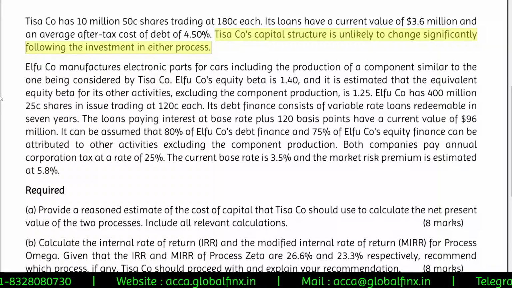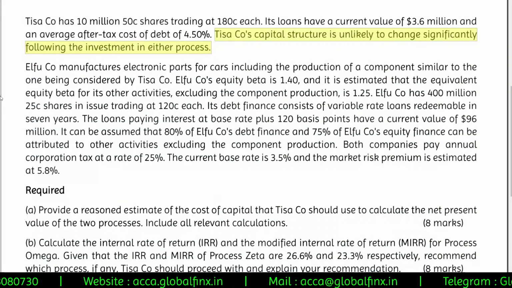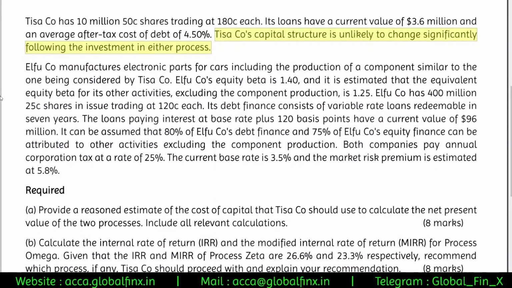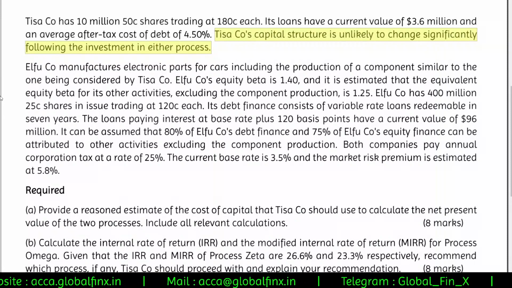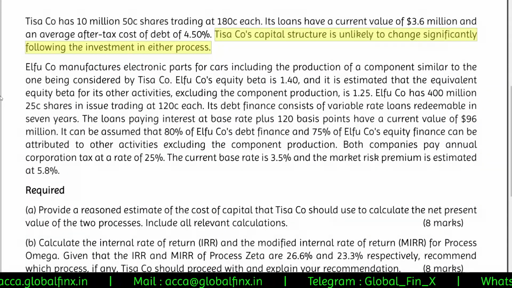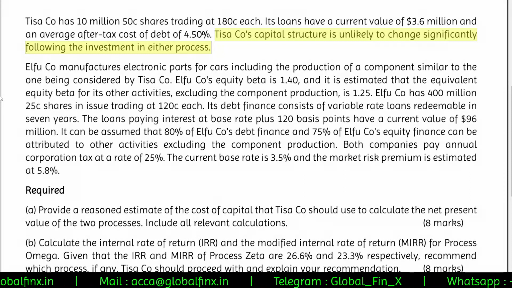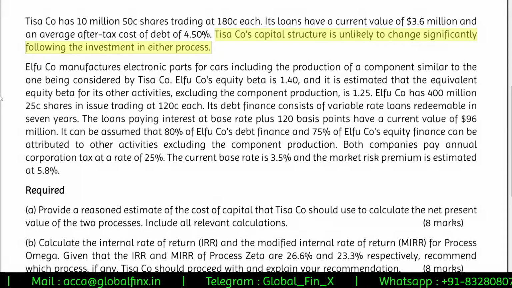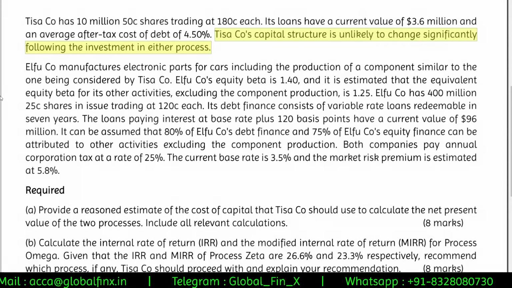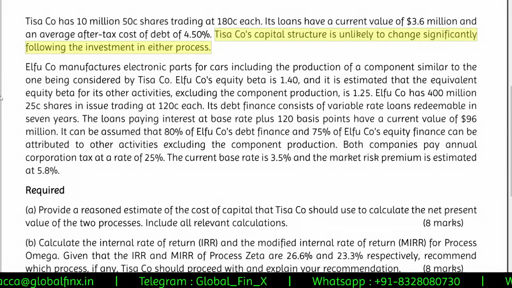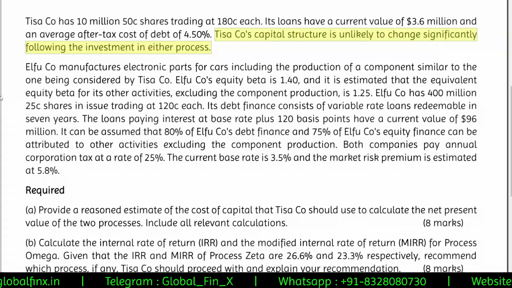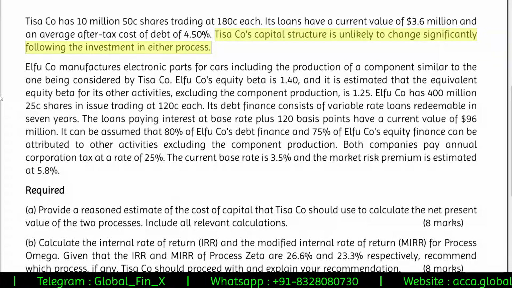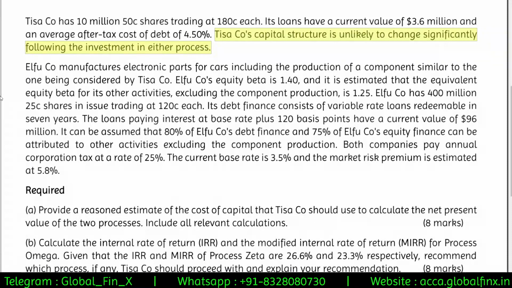Elfu company's equity beta is 1.4, and it is estimated that the equivalent equity beta for its other activities, excluding the component production, is 1.25. Elfu company has 400 million 25 cents shares in issue trading at 120 cents each. Its debt finance consists of variable rate loans redeemable in 7 years. The loans pay interest at base rate, that is LIBOR or whatever may be the base rate, plus 120 basis points, that is plus 1.2%, and have a current value of $96 million.